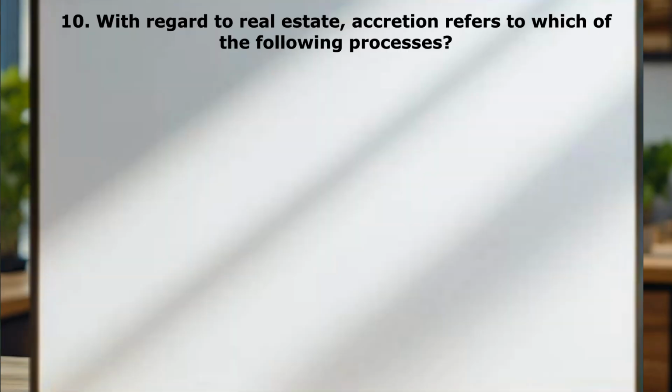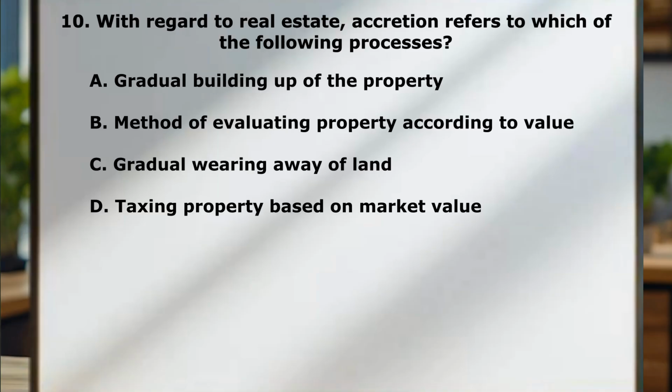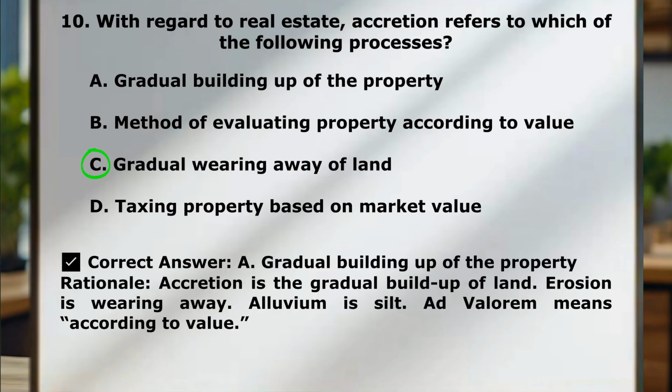Question number 10. With regard to real estate, accretion refers to which of the following processes? A, gradual building up of the property. B, it's a method of evaluating property according to value. C, gradual wearing away of land. D, taxing property based on market value. Correct answer here is A, gradual building up of the property. So I would highly recommend you know what accretion, alluvium, erosion, riparian rights all mean. Know those definitions. You probably get a few questions related to those.